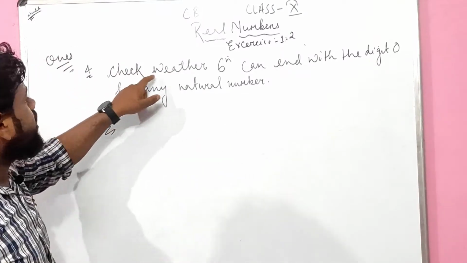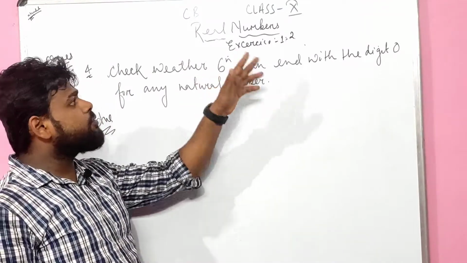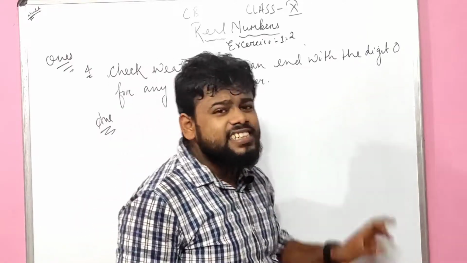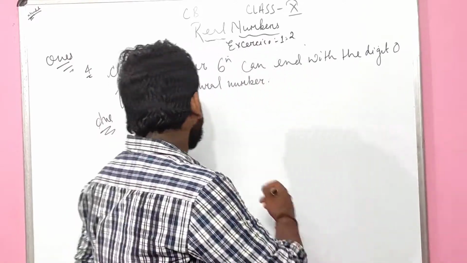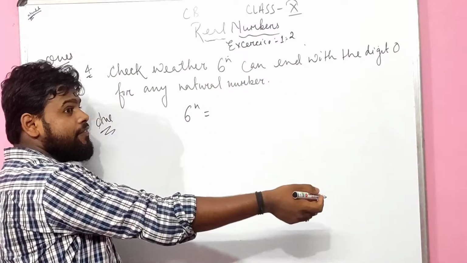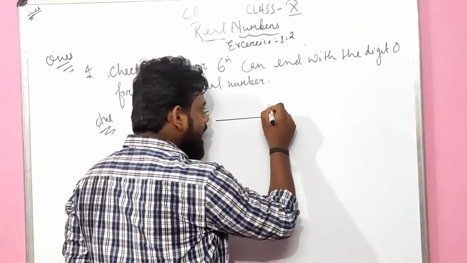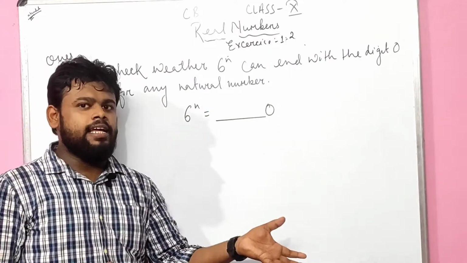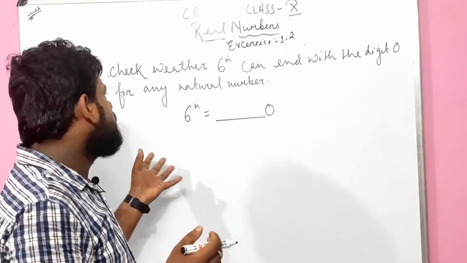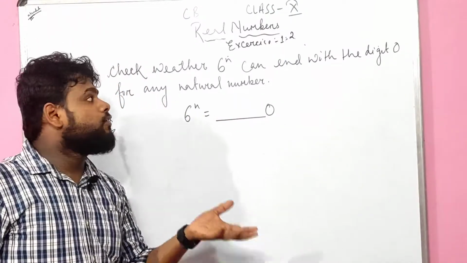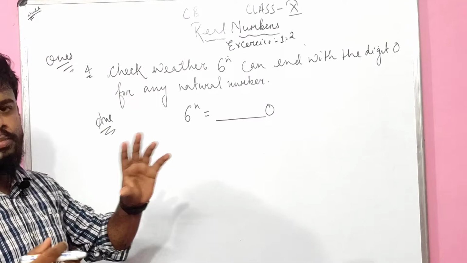See, check whether 6 to the power n, where n is a natural number, can end with the digit 0. Here it is saying whether 6 to the power n can end with the digit 0. If yes, say the answer is yes. If not, you just write in the answer, no, it cannot be.